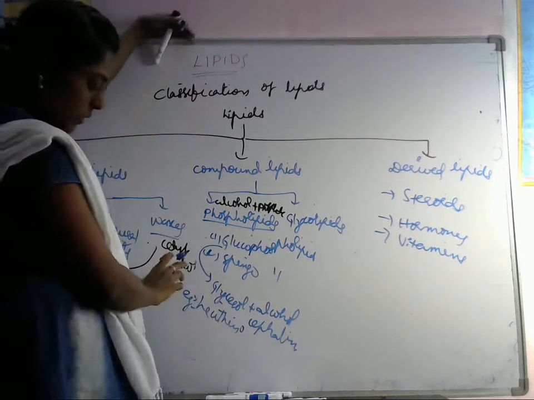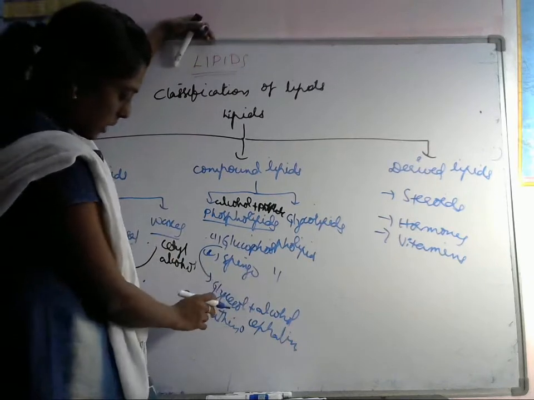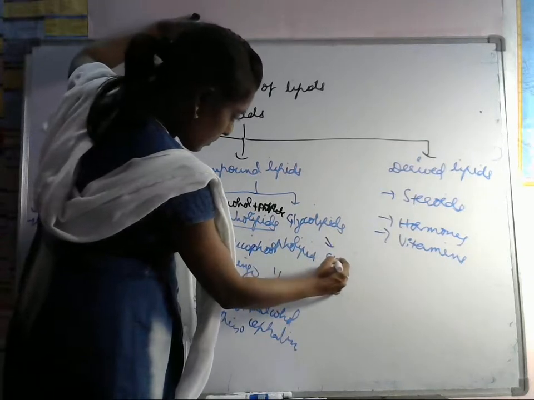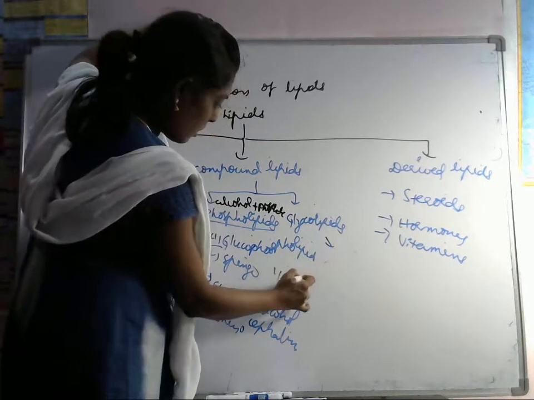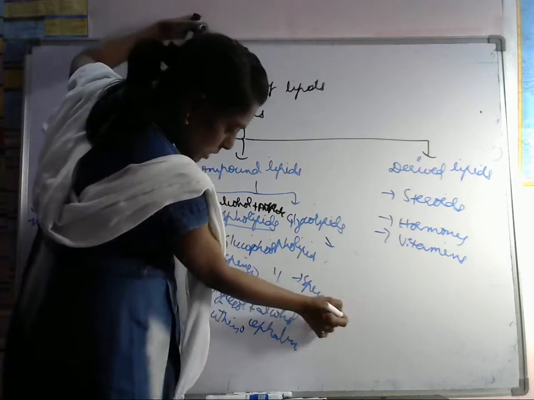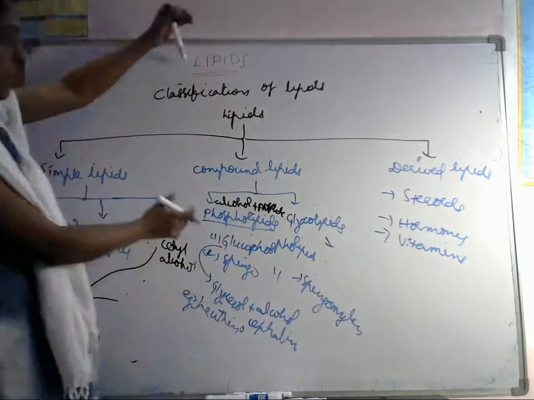Here the phospholipid contains sphingosine alcohol. Okay, sphingomyelin. This is sphingomyelin, an example of this one. This is about the phospholipids.